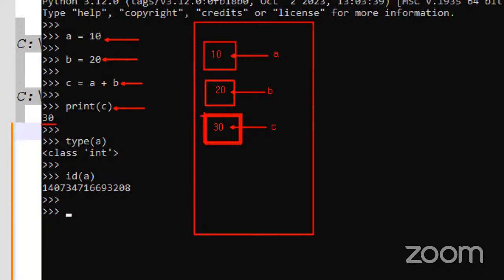That is int type, so it returns class int. Similarly class float, class string, like that. So by using the type function, we can find out what type of value is in a memory.